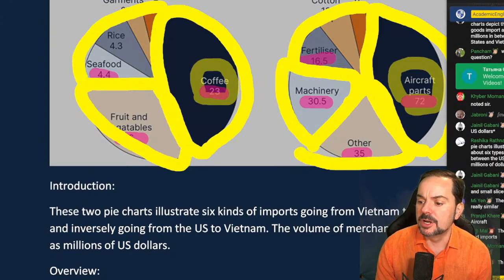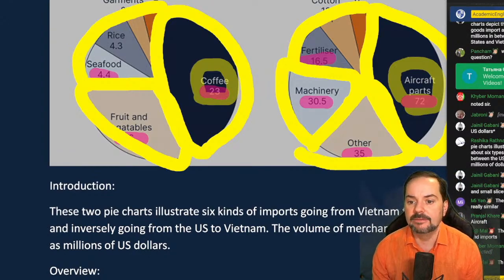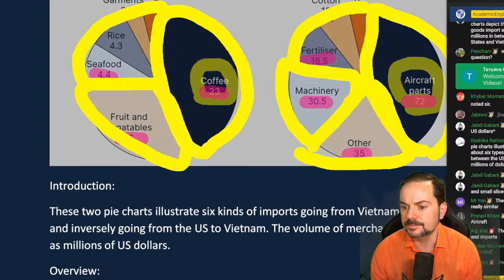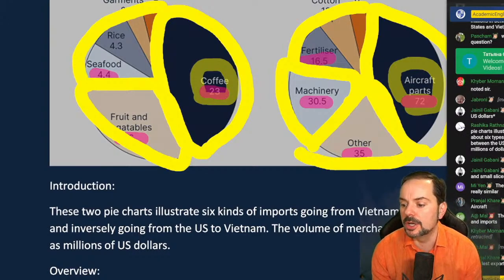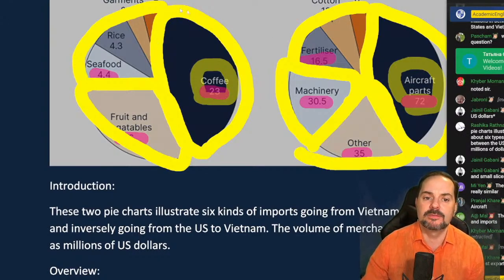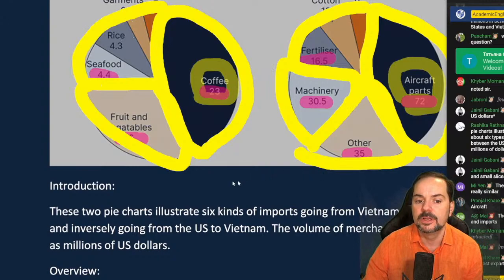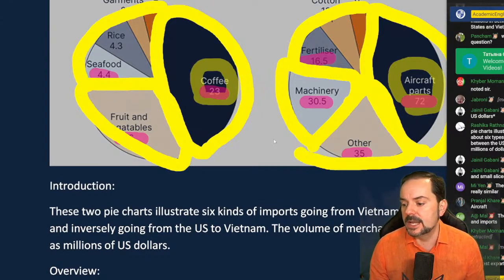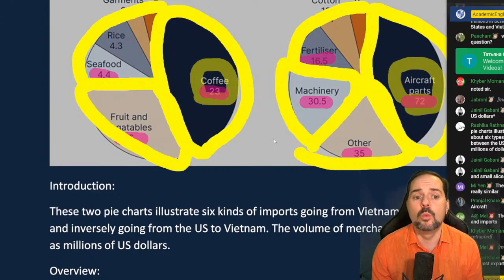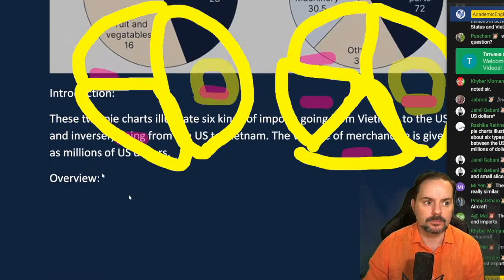Pranjal says coffee and aircraft. Yeah, that's okay. Janelle says both have big and small slices. Yeah, Janelle, that's good. Absolutely. Both of these pie charts have these bigger slices, and then they have these smaller slices. So there are a couple of 2 or 3 exports that are the primary exports and imports, and then we have these secondary imports and exports, right? That's definitely one part that jumps out at us. So you can write that.